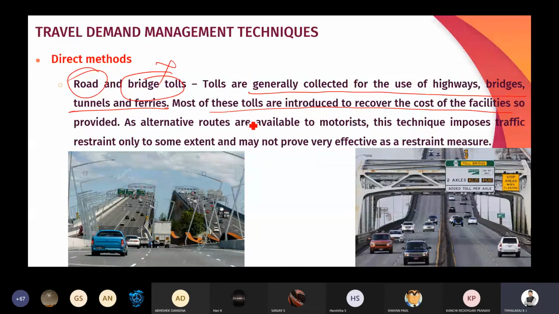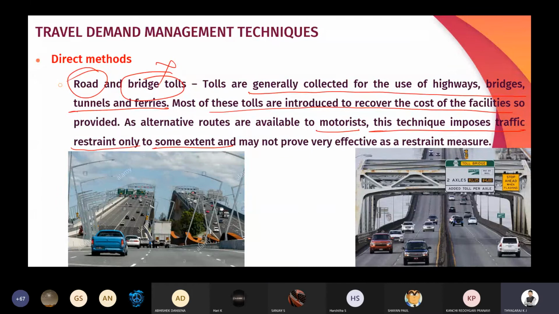Then, as alternative routes are available to motorists, this technique imposes traffic restraint only to some extent. Some people will be thinking, why should we pay the toll? We will go by an alternative route. There will be some alternative. Rather than paying the toll and moving on the road, some people will be searching for alternate routes.